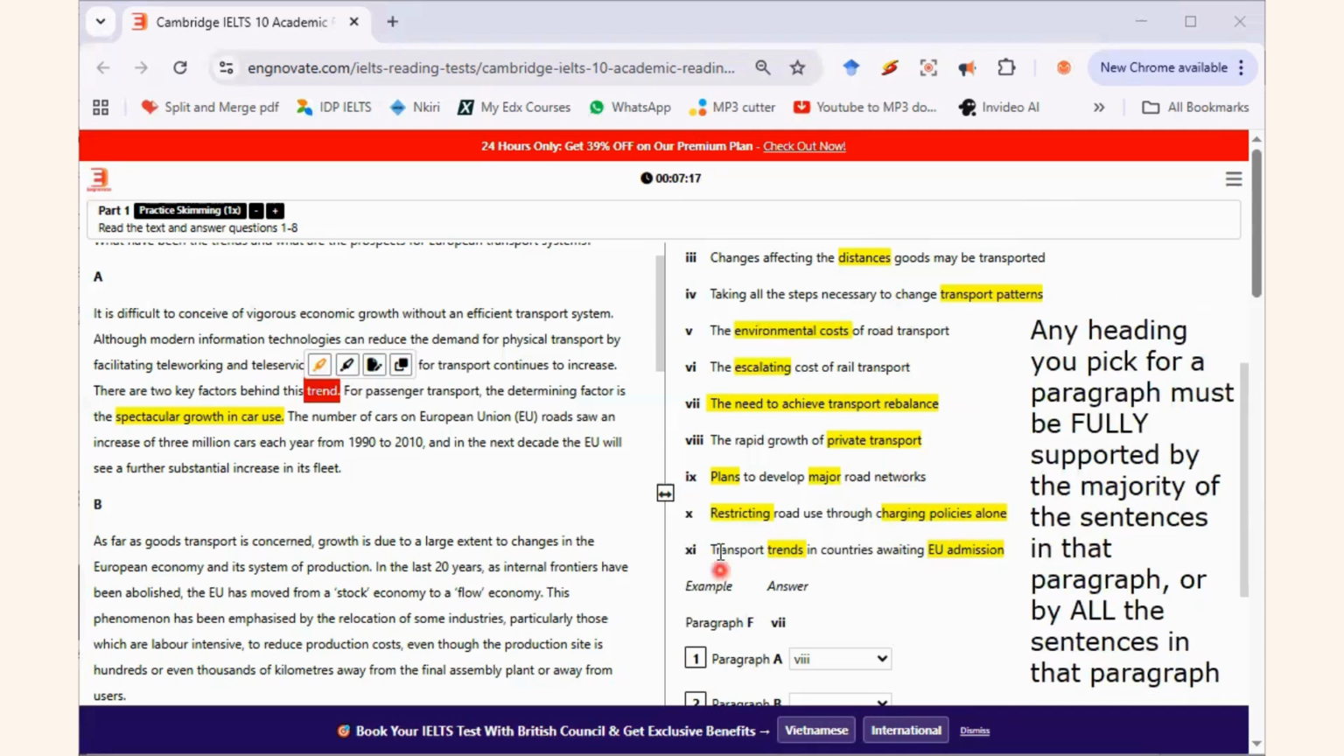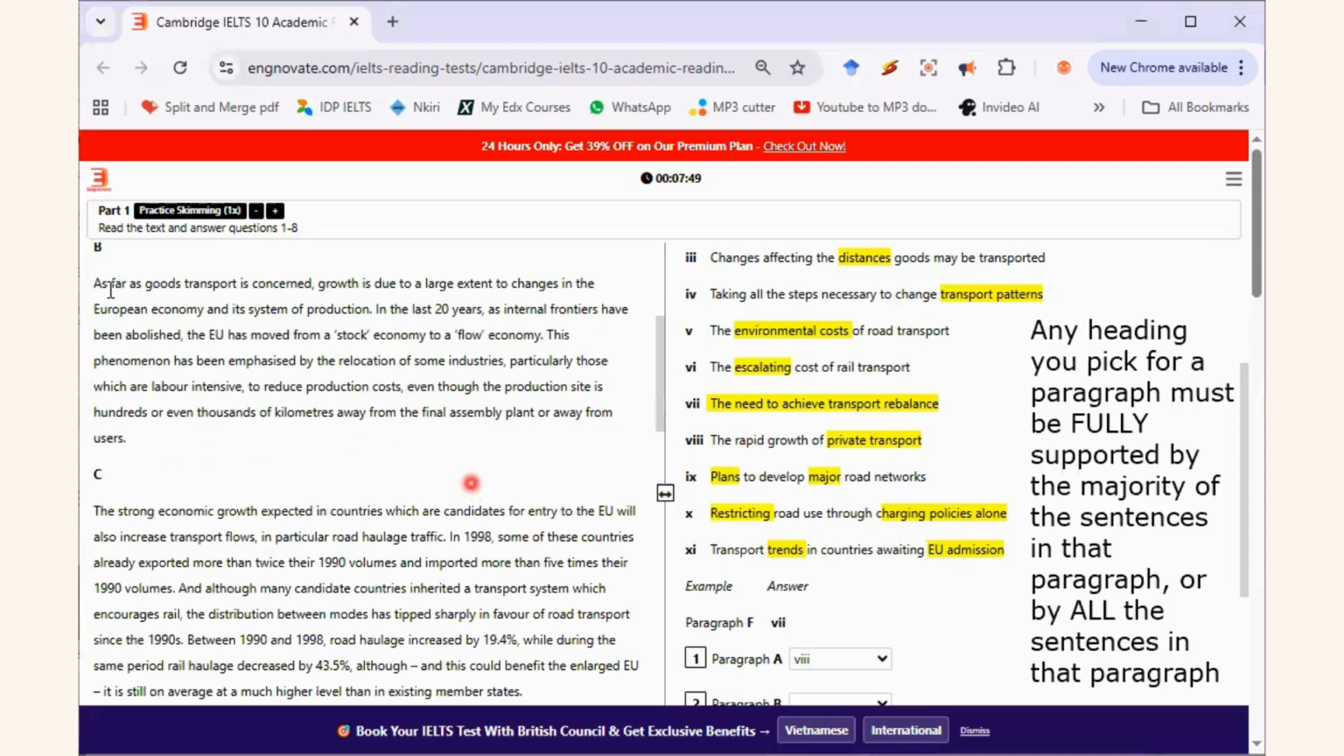Okay, you can't pick number 9 because you saw trend. And then somebody says, okay, what of EU? Okay, is there admission? There's nothing like admission in this paragraph A. So you can't pick number 9, number 11. Number 11 is not fully supported. The only heading that is fully supported is number 8, the rapid growth. Look at it. Spectacular growth. That's rapid. Rapid growth in what? Private transport. Where's private transport here? Car use. Everything is fully supported. Let's go on.